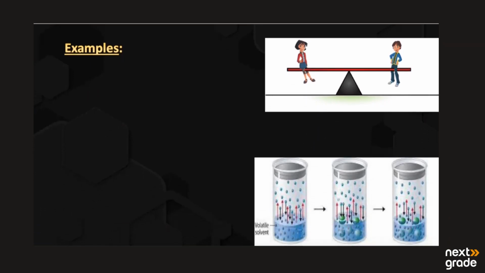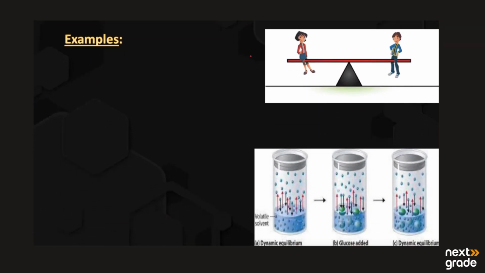Examples. The first one is the seesaw. As two girls sit on the seesaw, you can see that this is an example of static equilibrium.